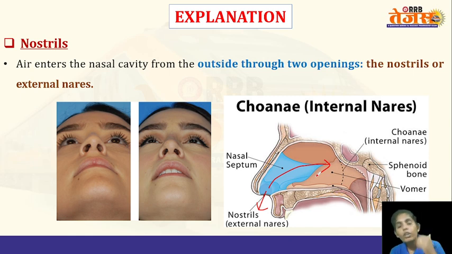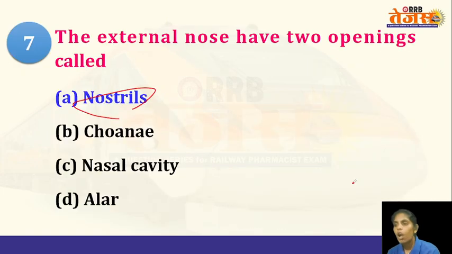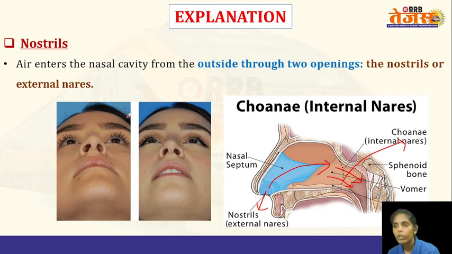On the other side of the nasal cavity, on the inside, the two openings which open into the pharynx are known as internal nares. The air from the nasal cavity enters into the pharynx through the internal nares. And alar means a cartilage which is present at the tip of the nose. So here, this is the alar cartilage. And nasal cavity is a space. Concave means these are passages, which are present within the nasal cavity.